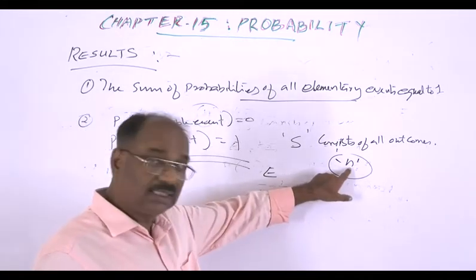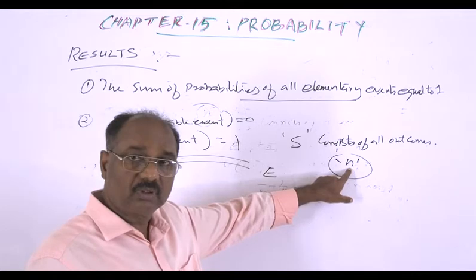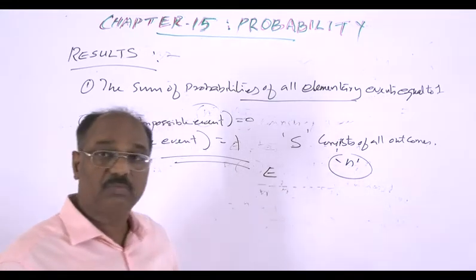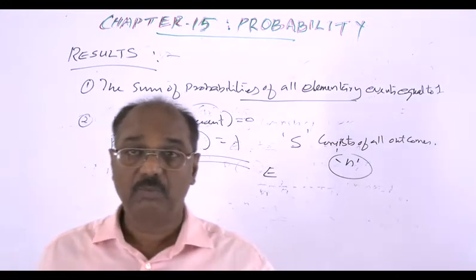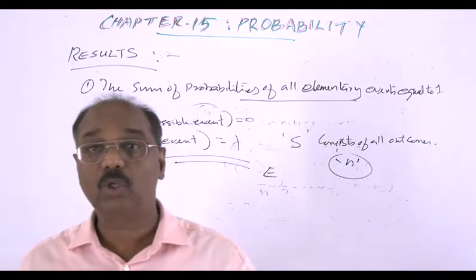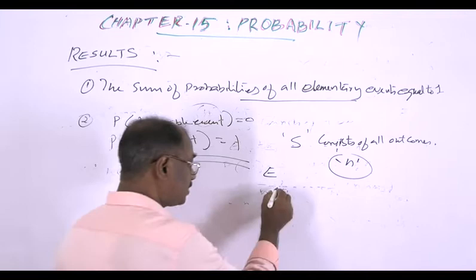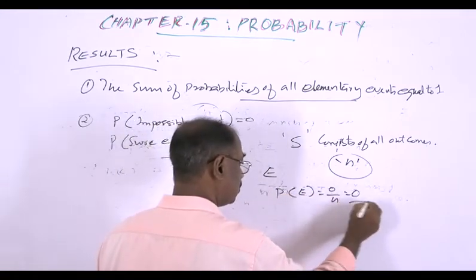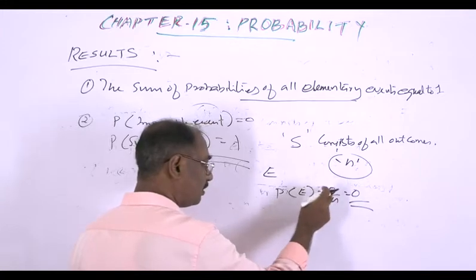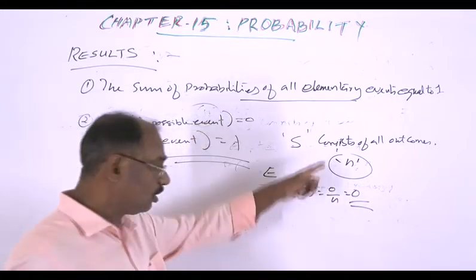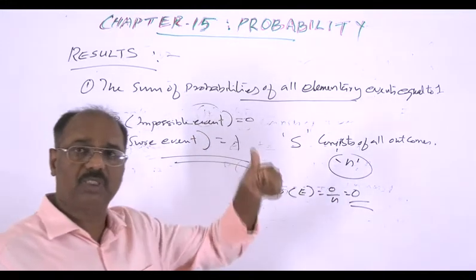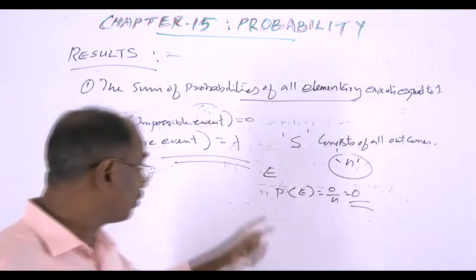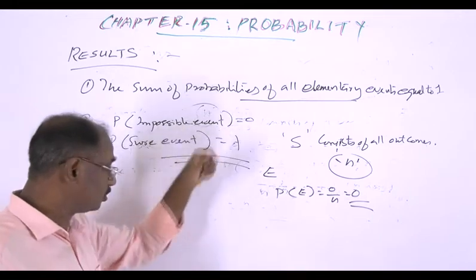So, among these n outcomes, none is favorable to this E because it is impossible to occur. Number of outcomes favorable to E is 0, and therefore probability of E is equal to 0 by n, which is equal to 0. No outcome favorable to E because impossible to occur. So the probability of this impossible event equal to 0.